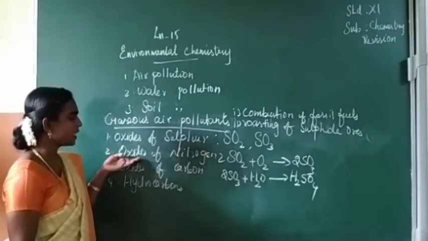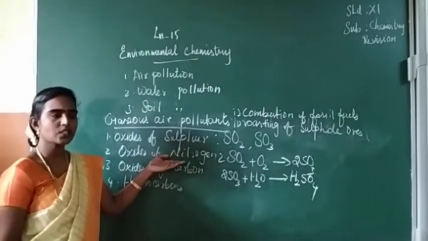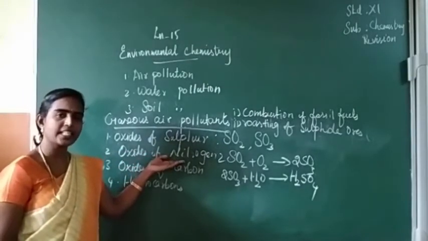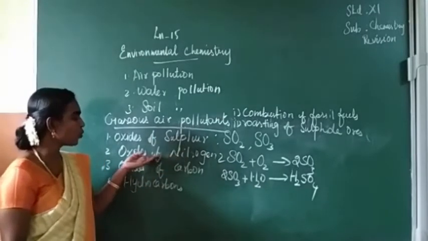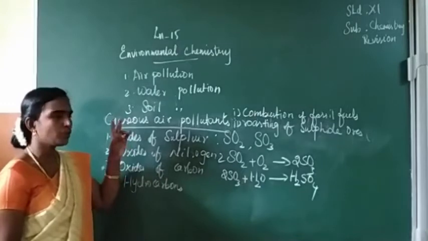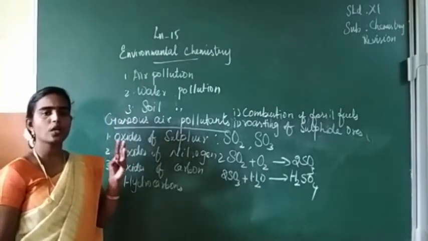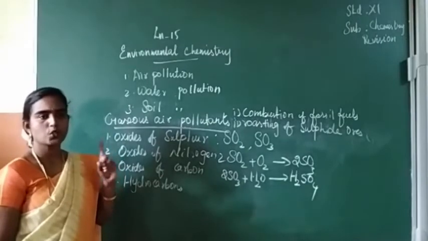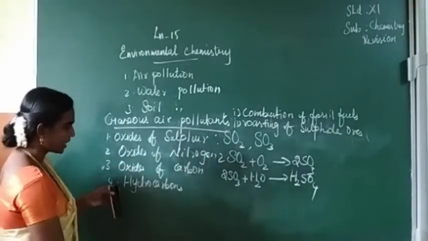Next we can discuss oxides of nitrogen, that is nitric oxide and nitrogen dioxide. These two are formed by two reasons. One is combustion of petrol, diesel, coal, which we can say are fuels. This is the first reason for the release of oxides of nitrogen.